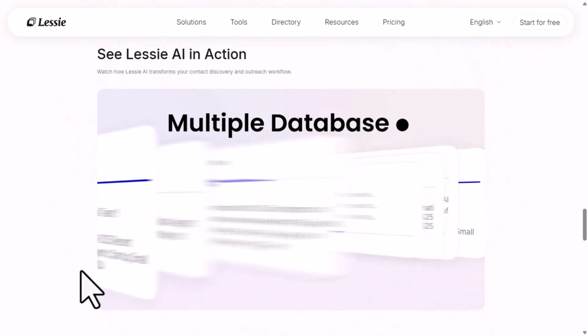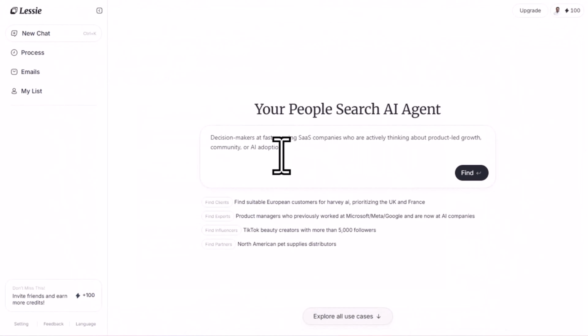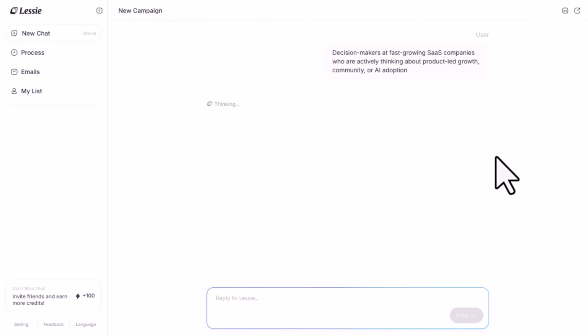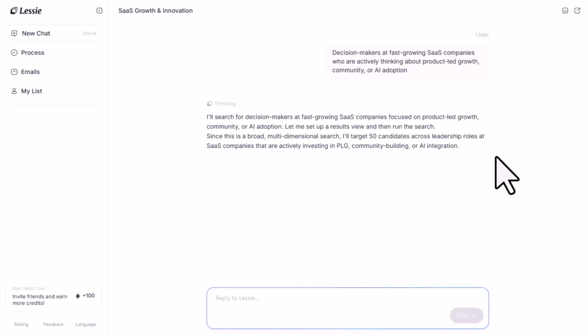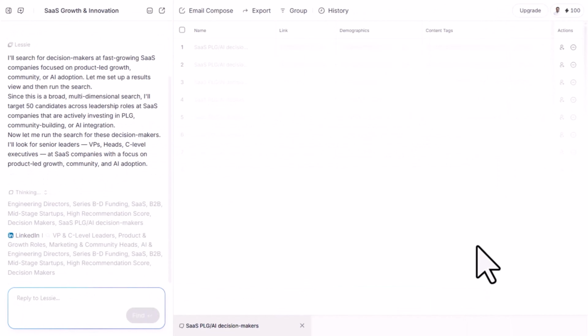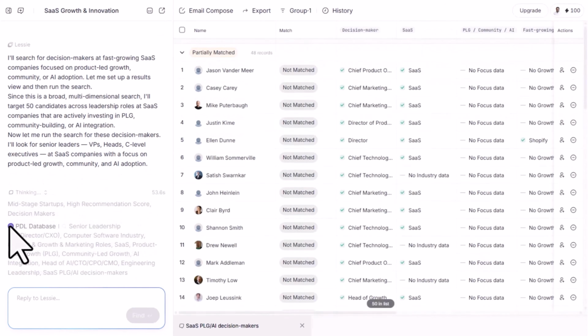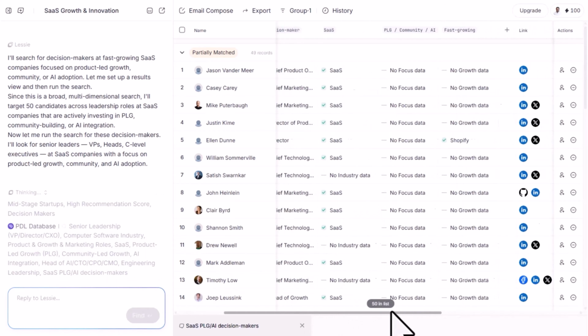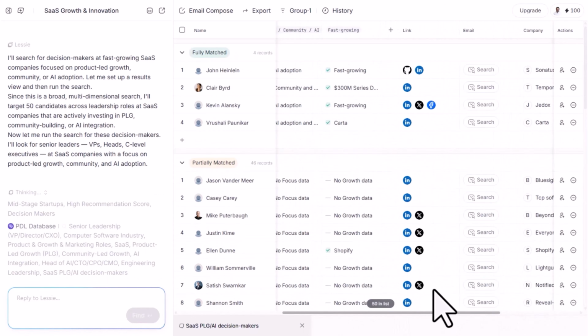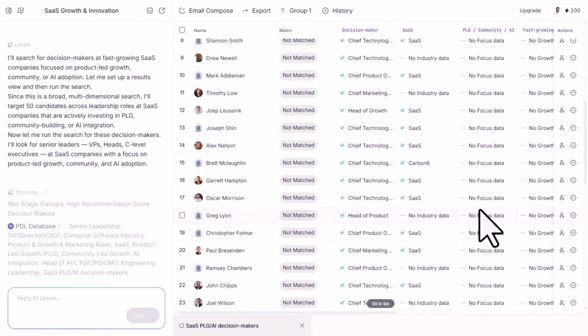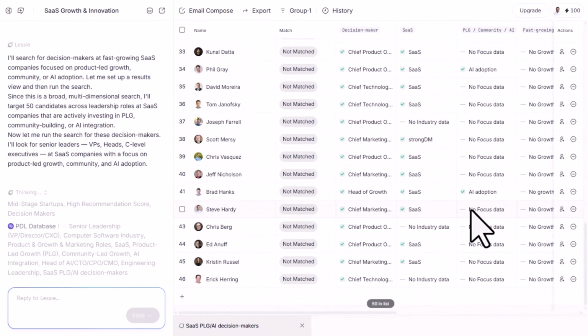That matters in practical terms. Imagine you are in sales and want to find decision makers at fast-growing SaaS companies who are actively thinking about product-led growth, community, or AI adoption. Or maybe you are a creator looking for founders with a credible product story, some traction, and enough public presence to make them strong content guests. Or maybe you are recruiting and want highly specific technical talent with signals that go beyond a standard resume. In each of those cases, the job is not just to find a person. The real job is to build a shortlist that is relevant enough to act on. Lessie is useful because it helps you move from vague intent to usable shortlist much faster.